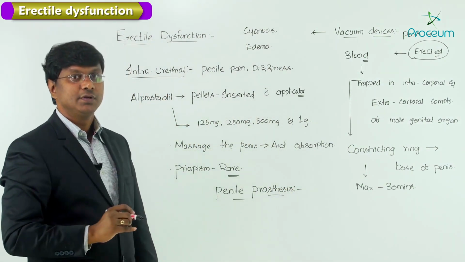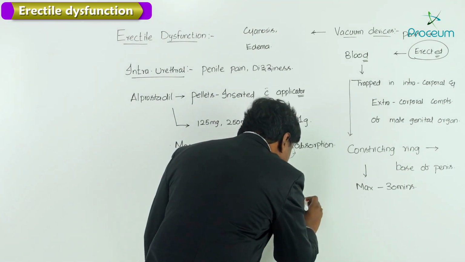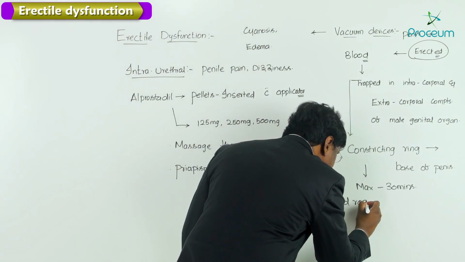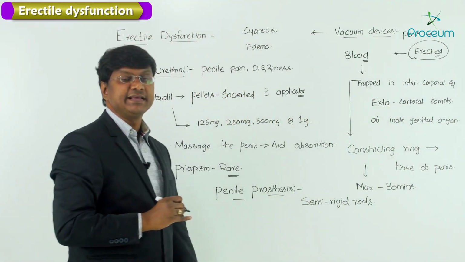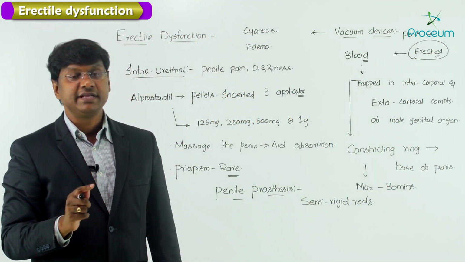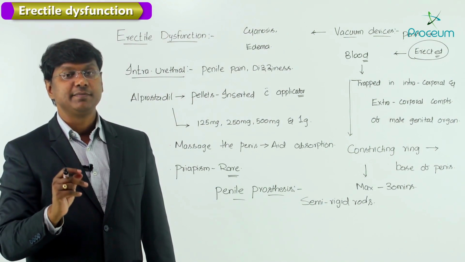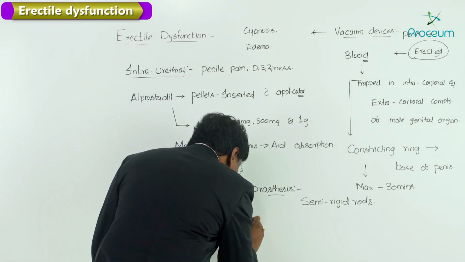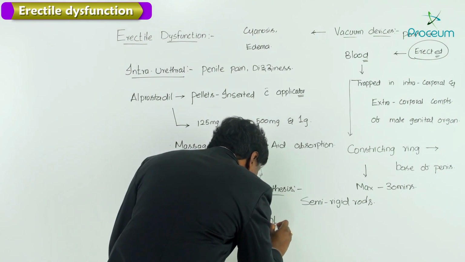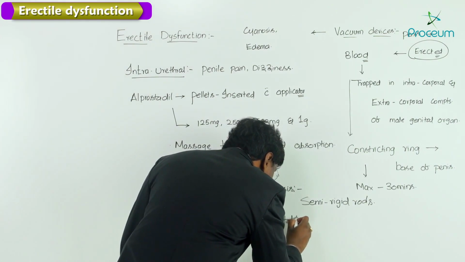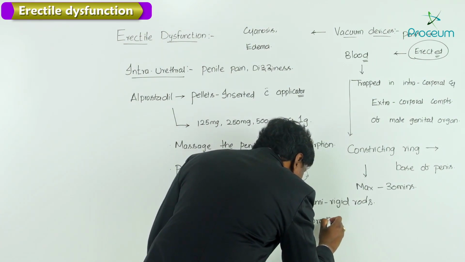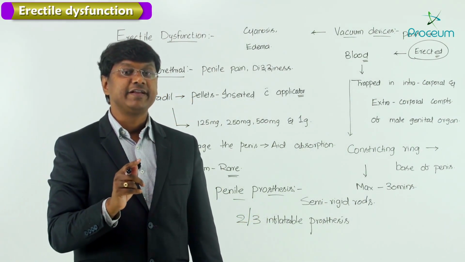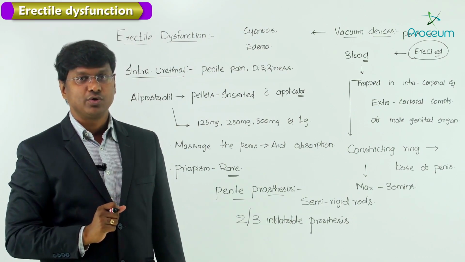These penile prostheses are semi-rigid rods, and they are available as 2-piece or 3-piece inflatable prostheses with an abdominal reservoir.